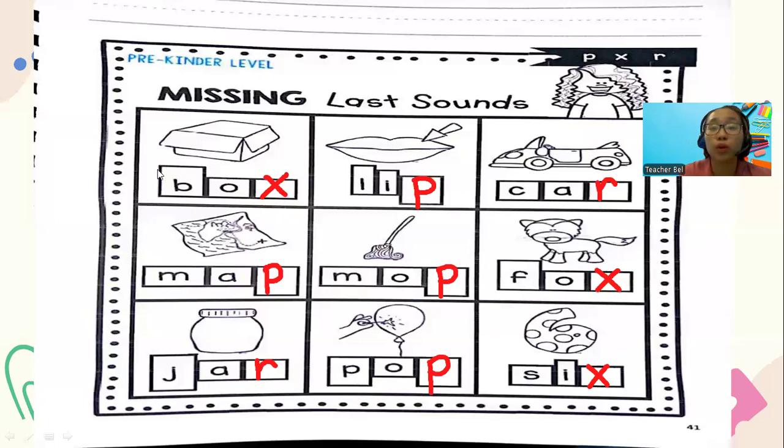Now, how about we review our words? So let's go back. We have box, lip, car, map, mop, fox, jar, pop, and six. Now, if you're not yet done, pause the video, play it again once you're done. But if you're done already, let's move to the next page.